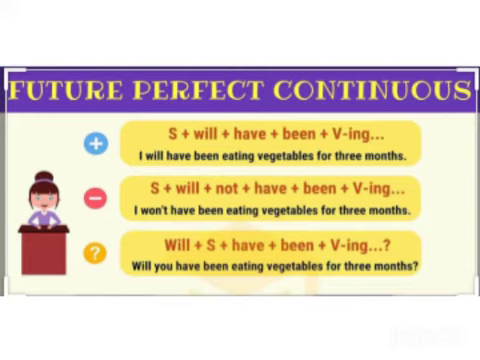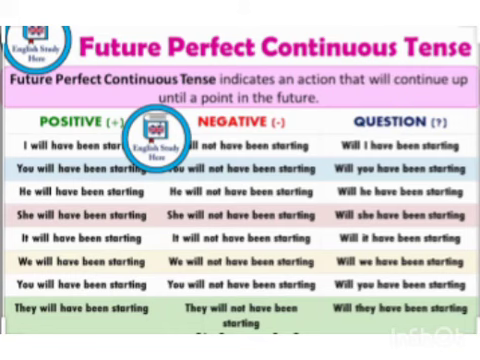Okay. The last one, that is interrogative sentence. Will plus subject plus have plus been plus verb ing plus object. Here the sentence has framed like, will you have been eating vegetables for 3 months? Okay, they have taken the helping verb will and placed in the front to make the sentence an interrogative type. I hope you are pretty clear with the following sentences with the structures. Now let's see other examples.